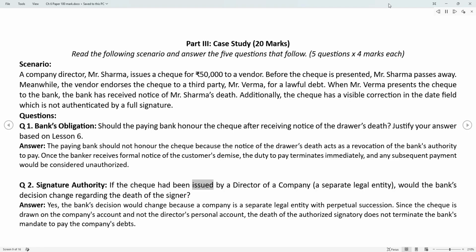Q2. Signature authority. If the check had been issued by a director of a company, a separate legal entity, would the bank's decision change regarding the death of the signer?